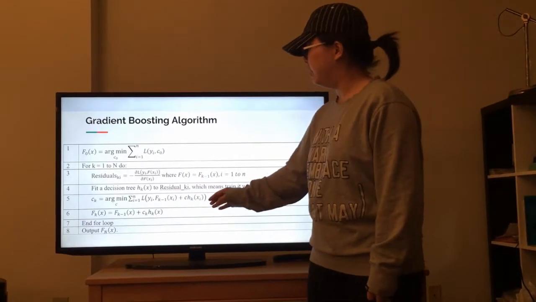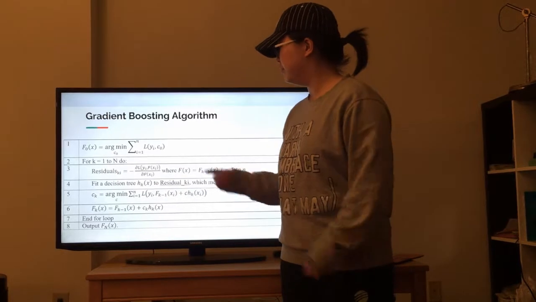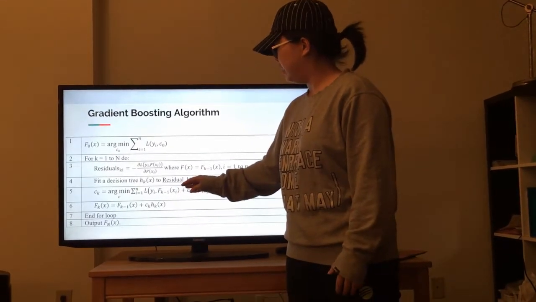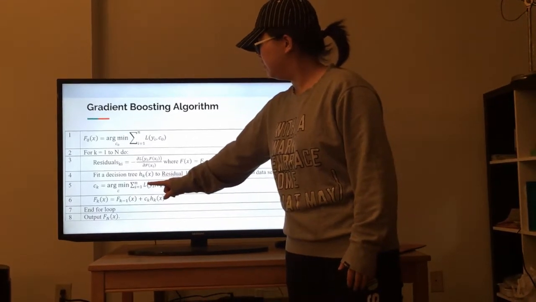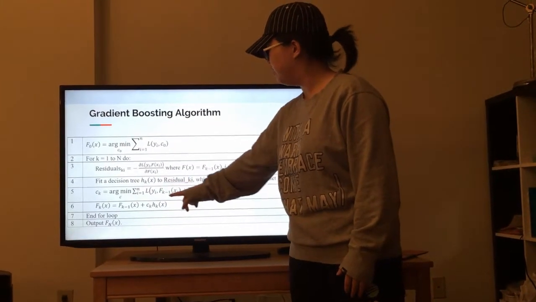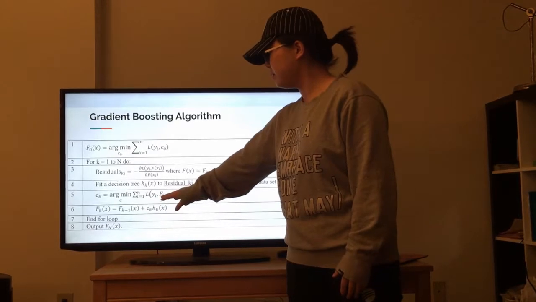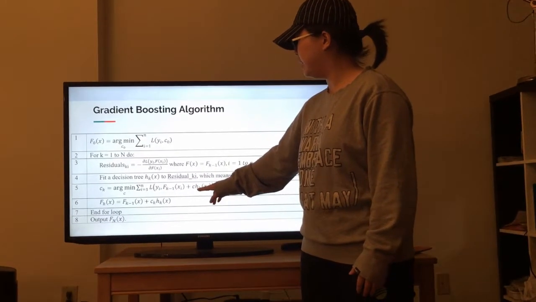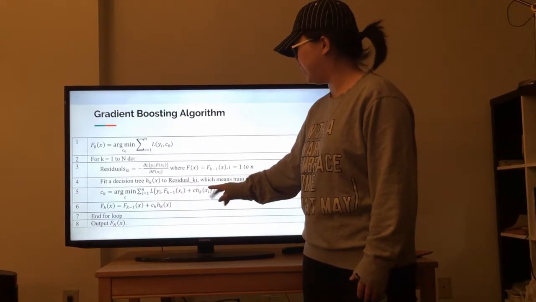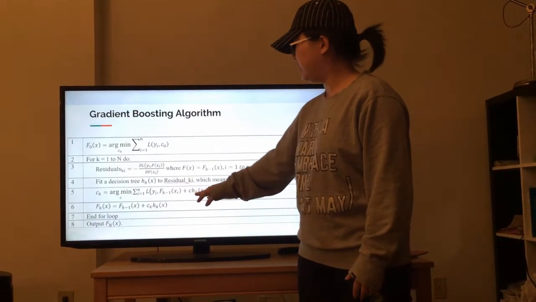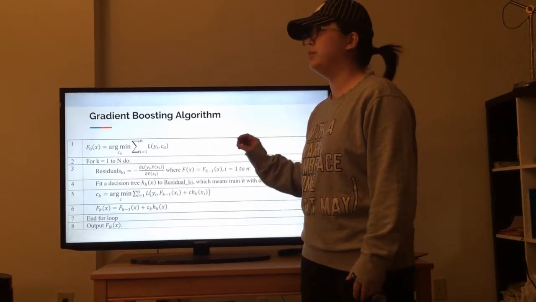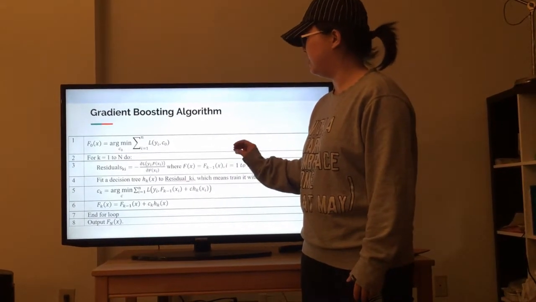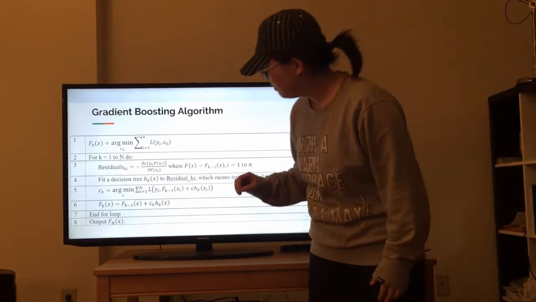The coefficient has to minimize the sum of the loss function. We update the model by the coefficient times hk(xi). The hk(xi) just represents the predicted negative gradients.